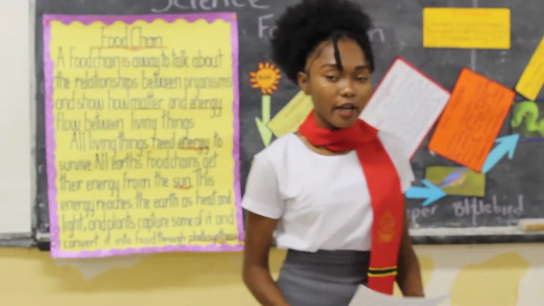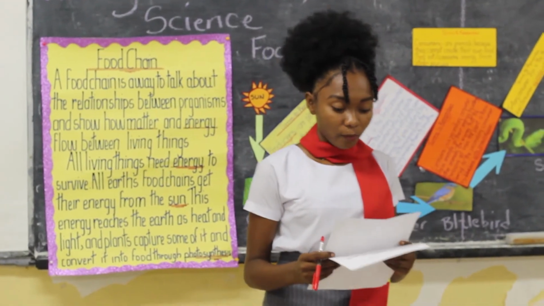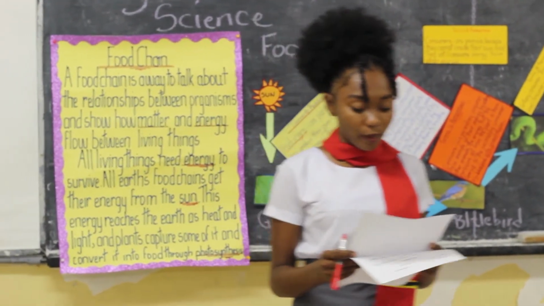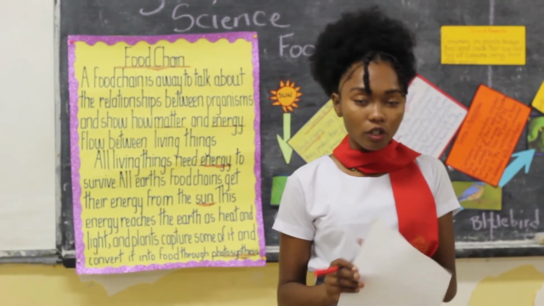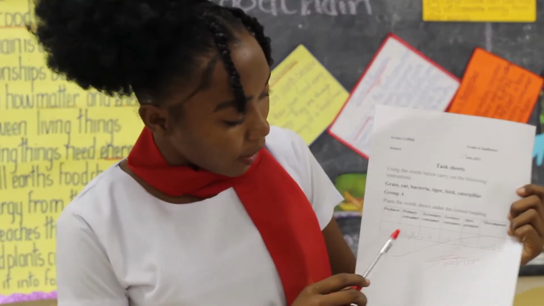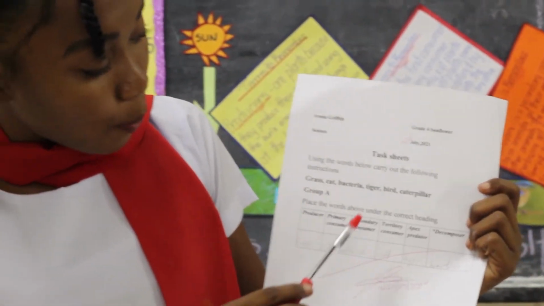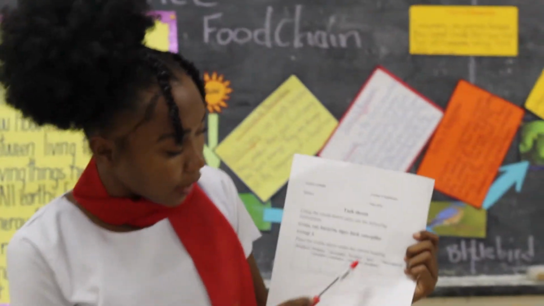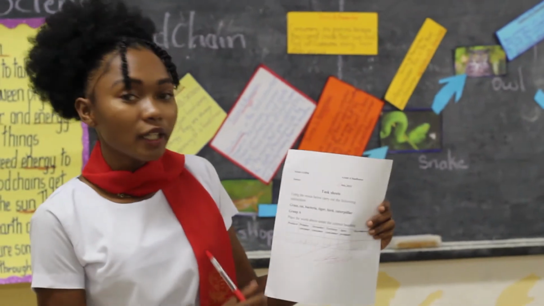Alright guys, I have collected your work and we have from group A, Arisa Griffin, and she got all correct, right? She has put the grass for producer, caterpillar for primary consumer, bird for secondary consumer, the cat for tertiary, tiger for apex, and bacteria for the decomposer.